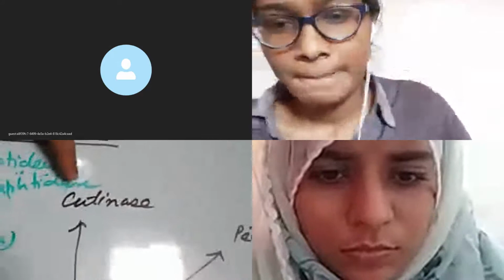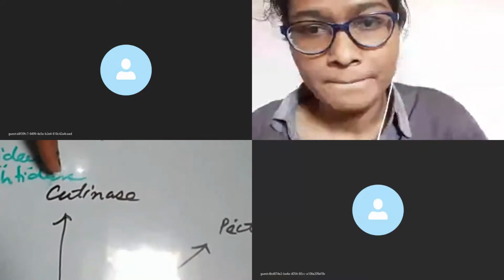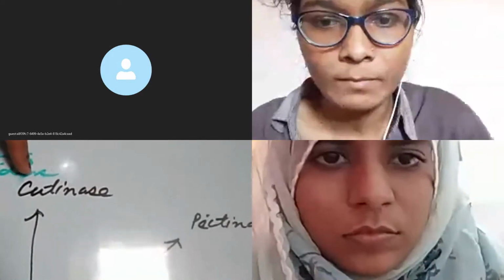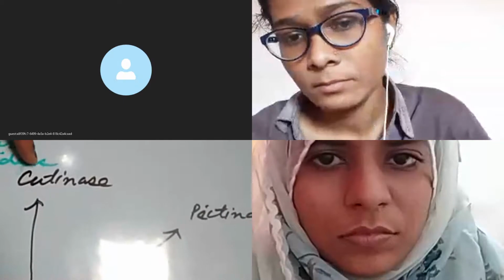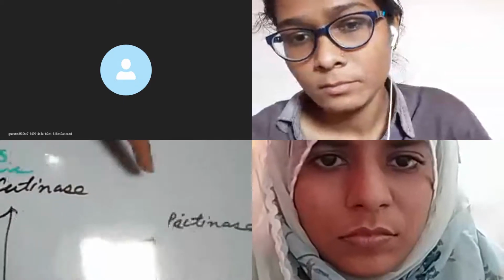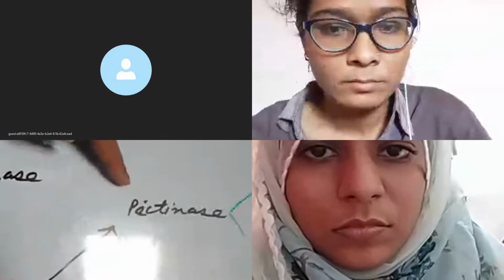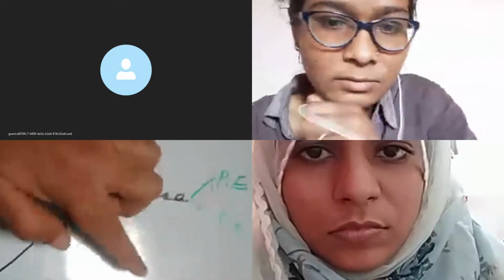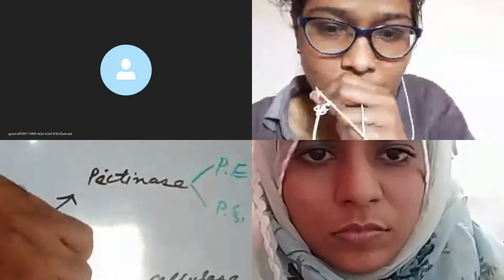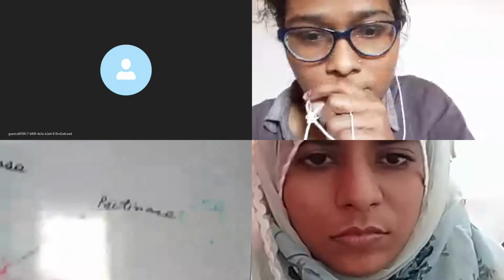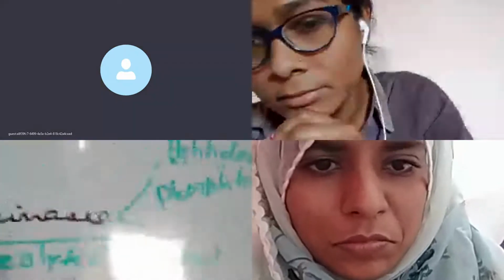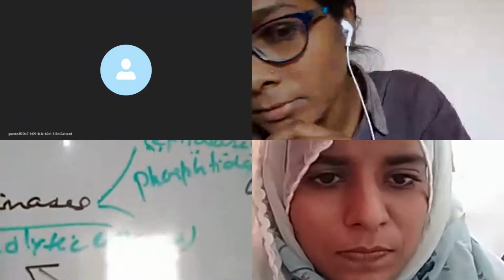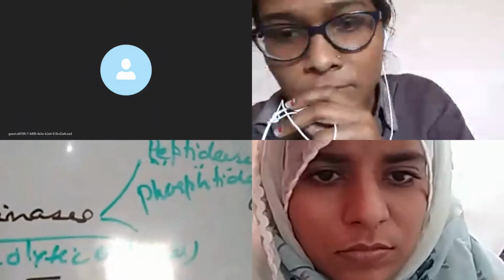These are the names of the enzymes, and these enzymes include the cutinase. You can use the term cutinase or cuticular enzyme. The second group of enzymes is known as the pectinase. The third one is the cellulase, hemicellulase, and look on this side, proteinases, lipases, and ligninases.